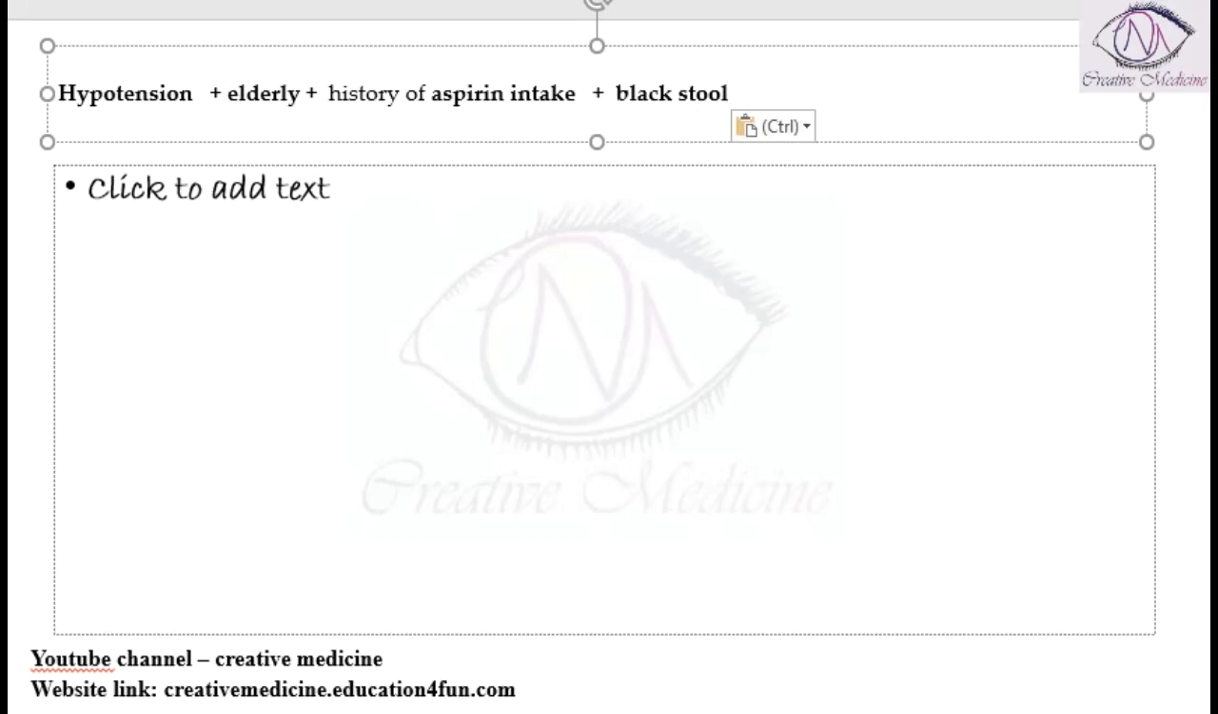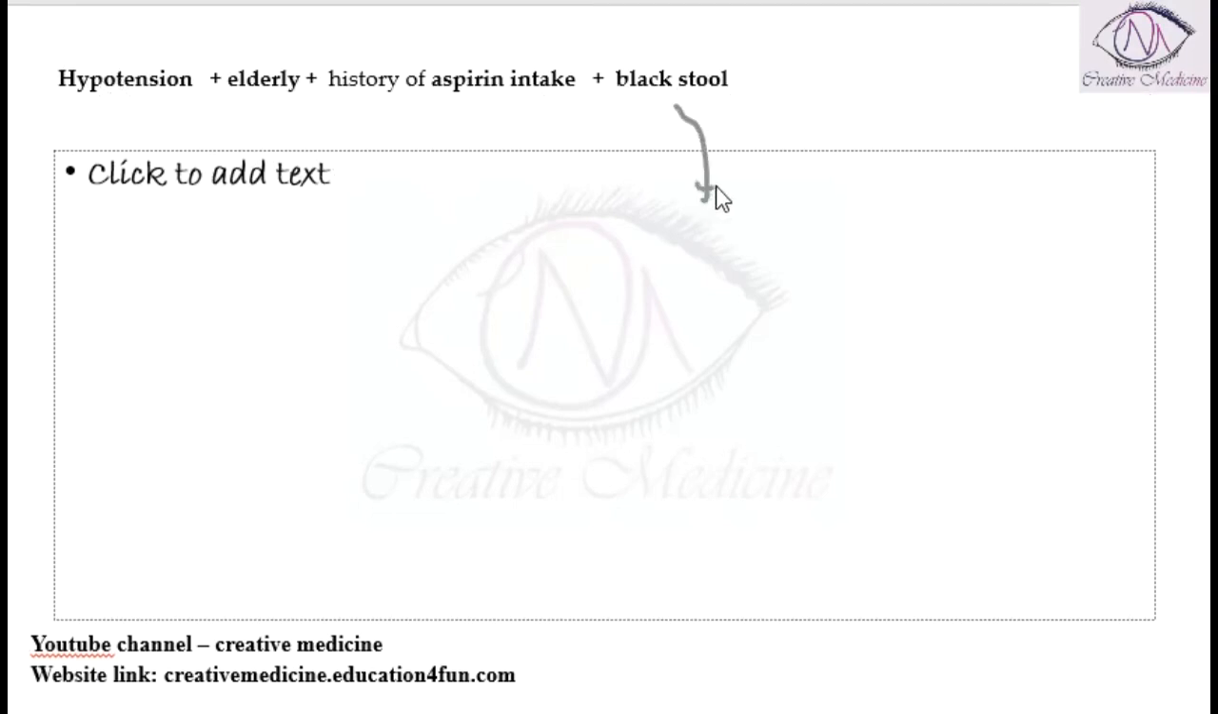So what is it due to? See, whenever a hypertensive patient, elderly patient, with history of aspirin intake, black stools. See, what is the diagnosis? See, whenever there is black stools, that means there is a hemorrhage which is going on. Second, aspirin intake. Intake of aspirin states that